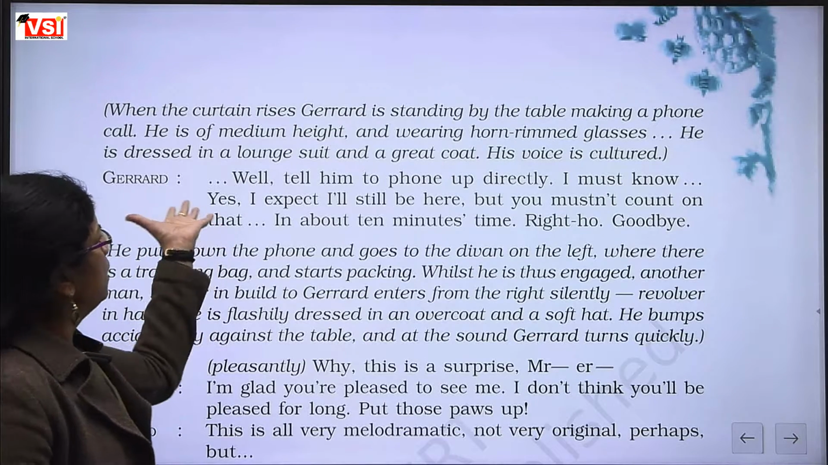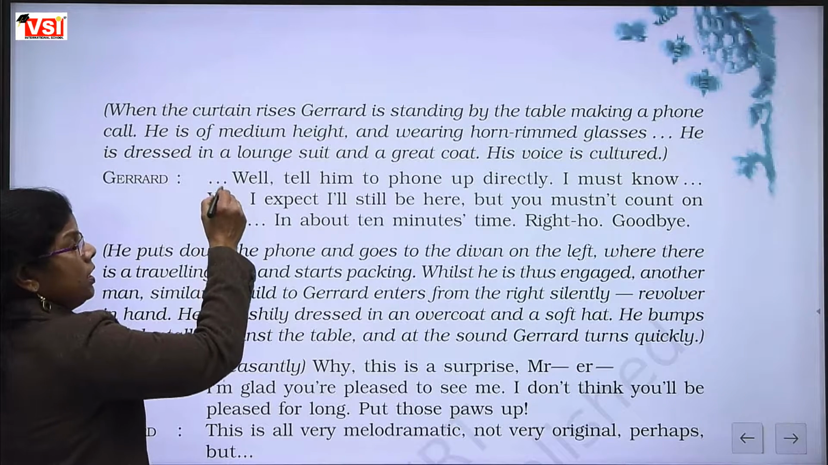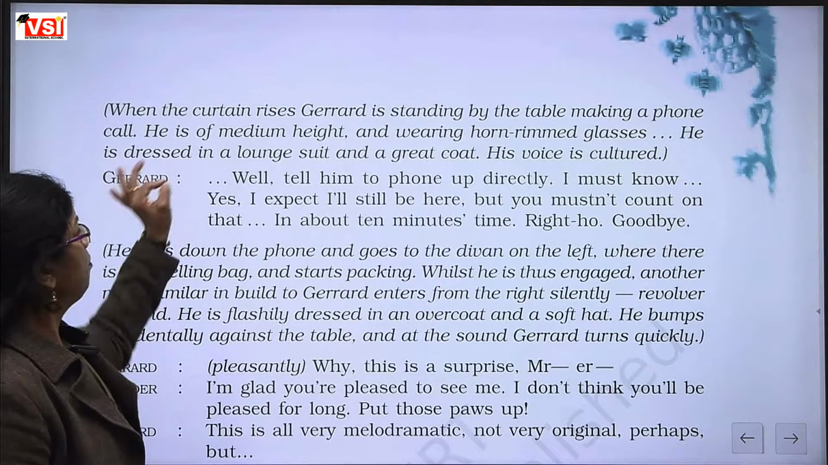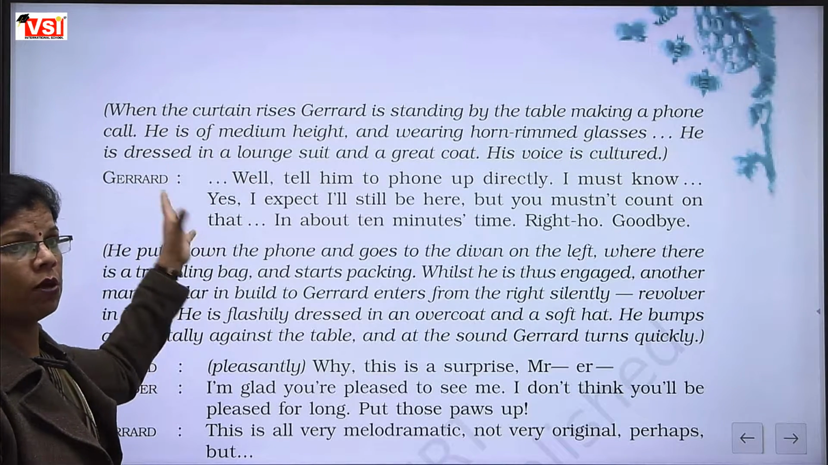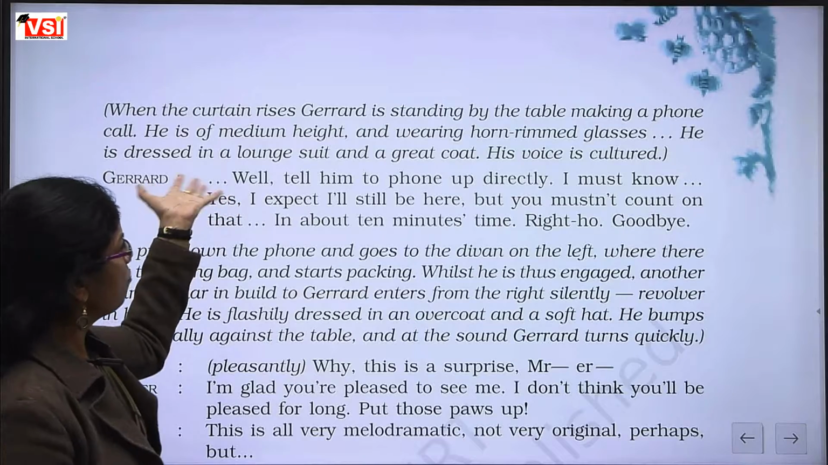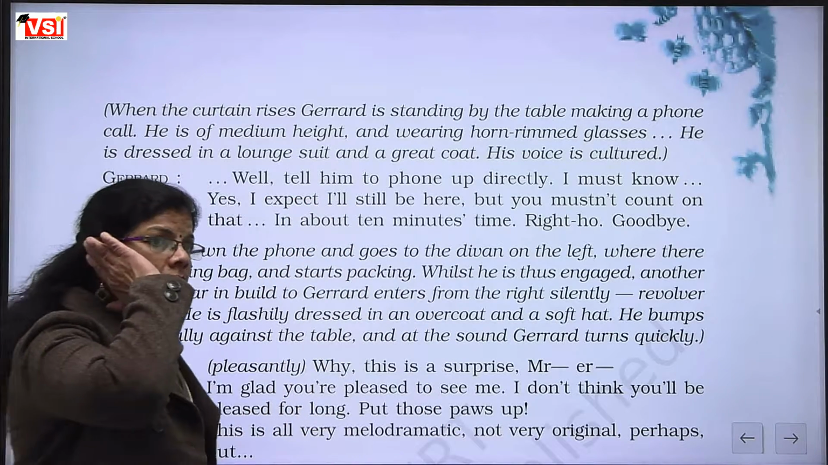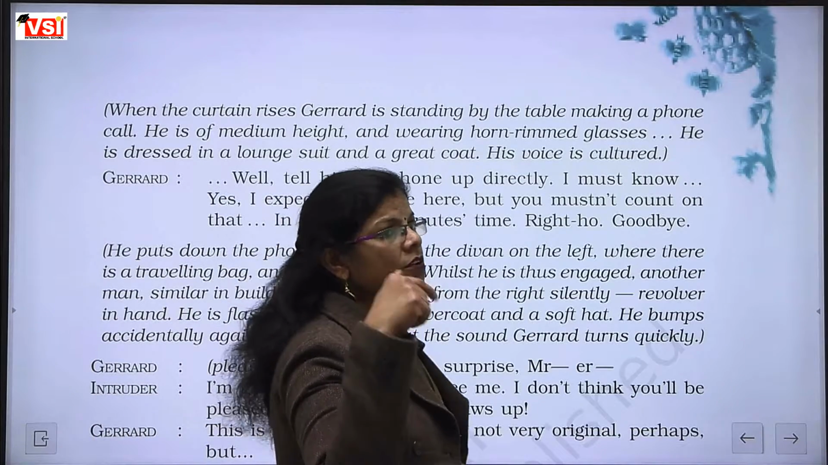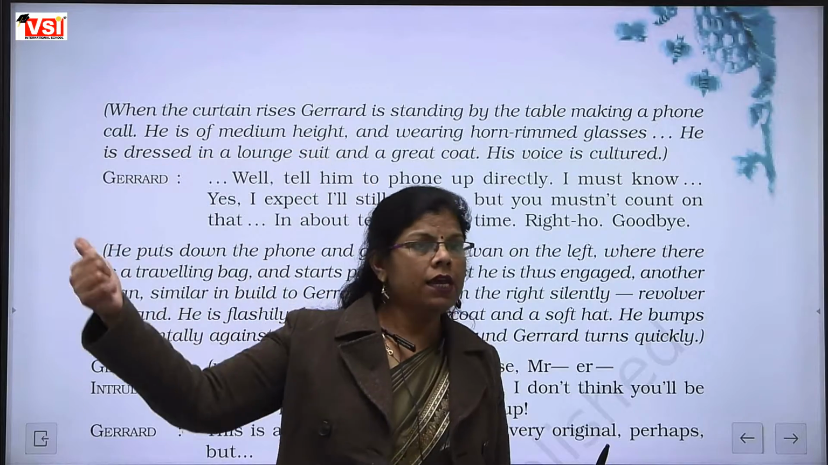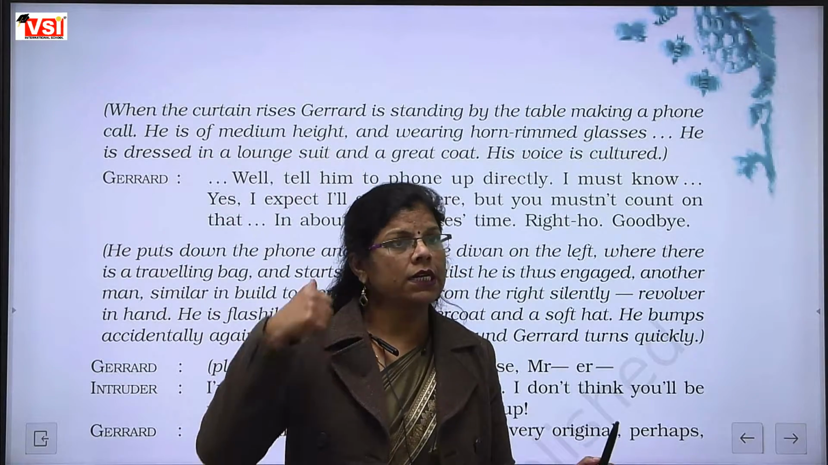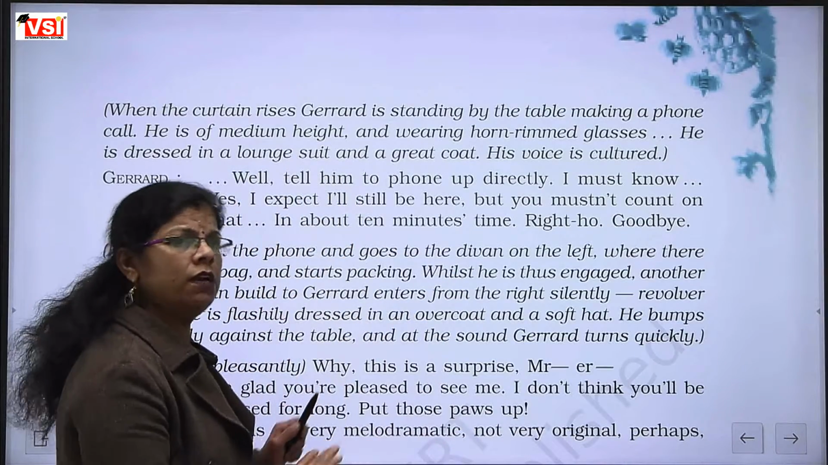Means what he was talking over phone. Well, they are having three doors. Three doors are put. It means something was told before that also. Here they are showing, well, tell him to phone up directly. Means when he was talking to another person, he was telling that person, tell him to call me directly. कि किसी और के लिए बोल रहा है वो, कि उसे बोलो कि मुझे डायरेक्टली फोन करे.